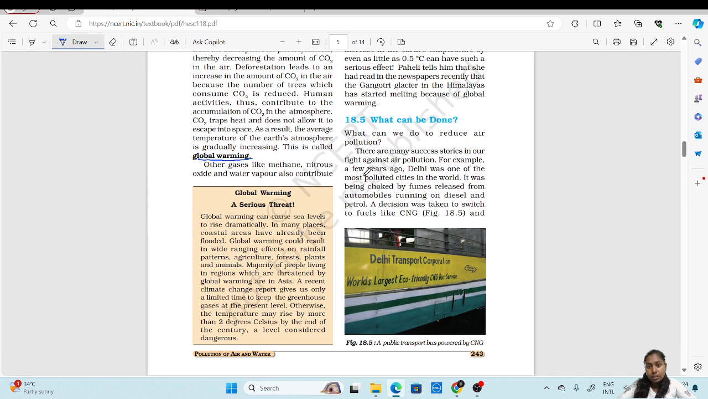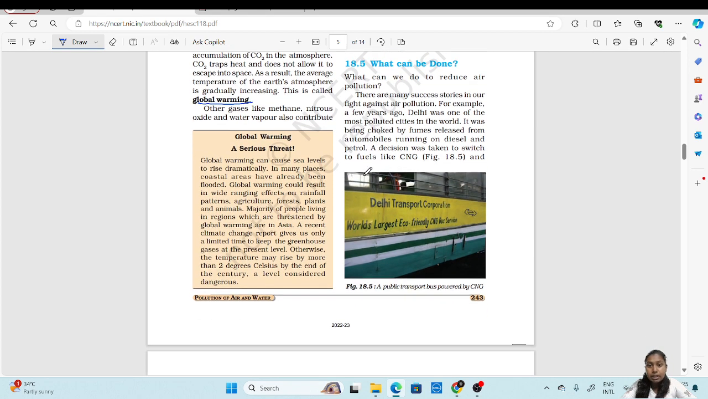So what can be done to reduce this pollution? There are many success stories in our fight against air pollution. We have done many things to reduce air pollution. For example, a few years ago, if we observe Delhi, it was so much polluted with air. It was entirely choked with fumes released by automobiles running on diesel and petrol. You could see smoke everywhere. Nothing could be seen, right? There was huge news about the pollution in Delhi.